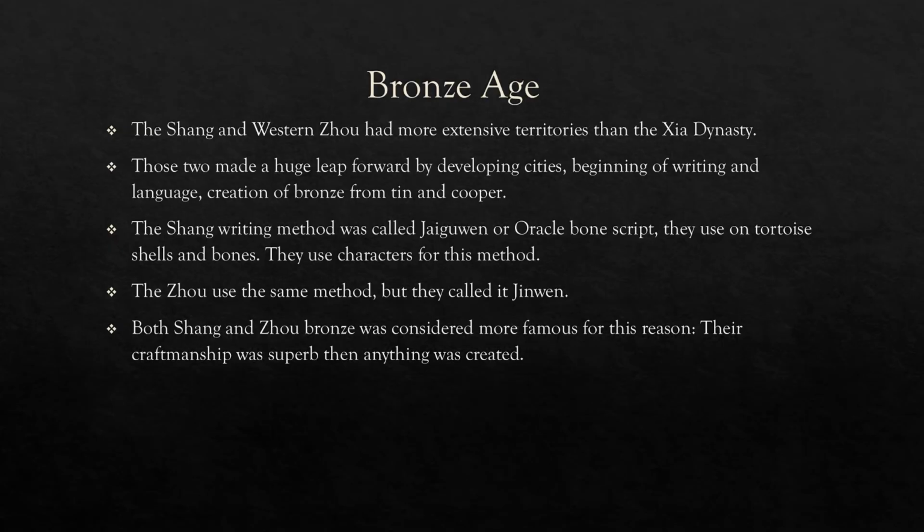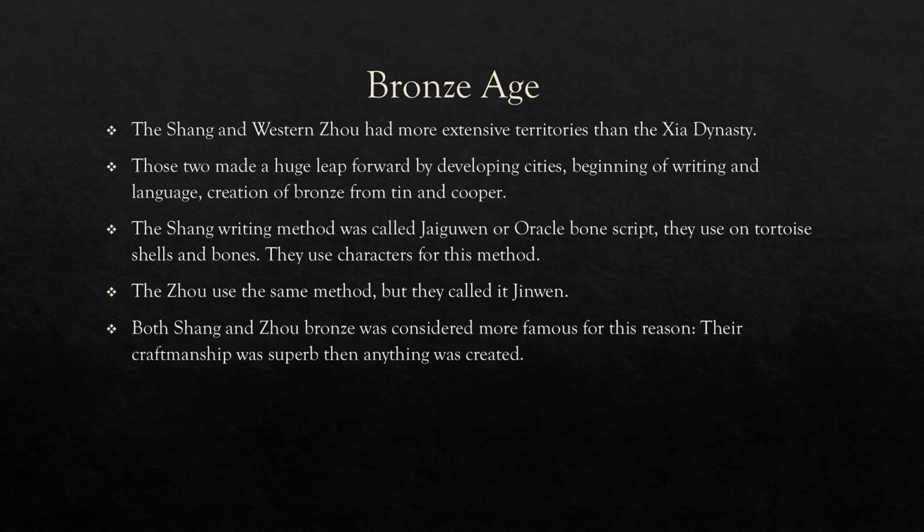The Bronze Age was more brilliant for the Shang and Western Zhou than for the Xia dynasty. The reason is that the Shang and Western Zhou expanded territory beyond the original territory. For example, the Xia population was 140,000, while the Zhou population increased to 3 million, which caused them to create roads, urban cities, and a postal service.